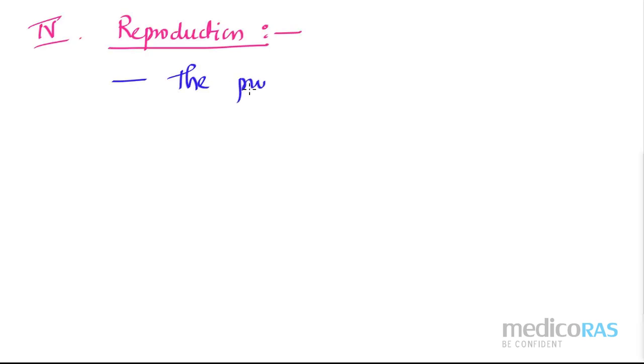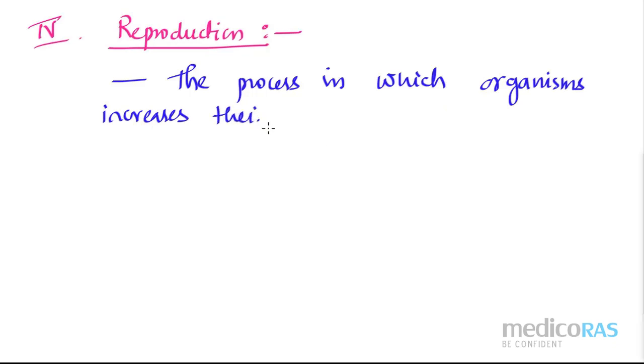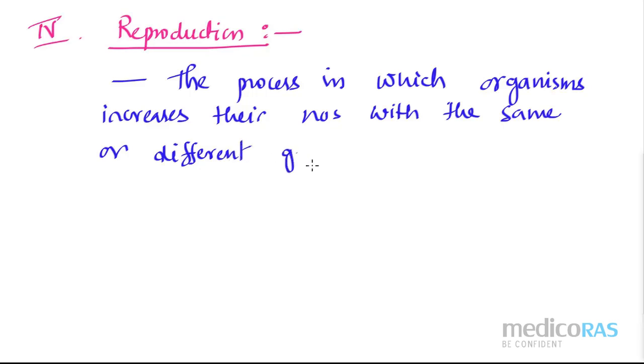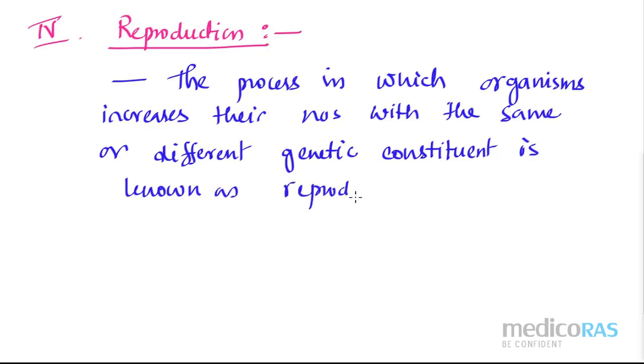The process in which organisms increase their numbers, yes, with the same or different genetic constituent is known as reproduction. See, now we have added some extra words here.